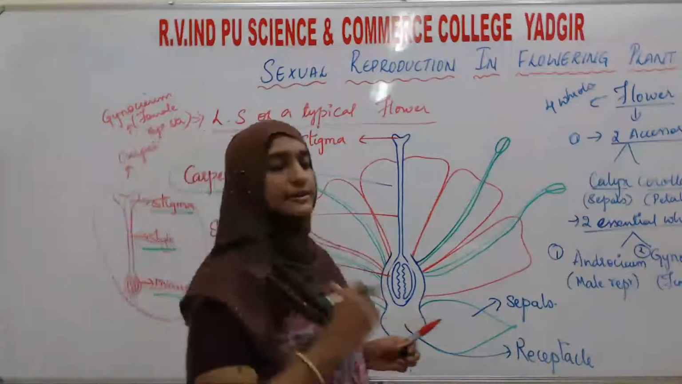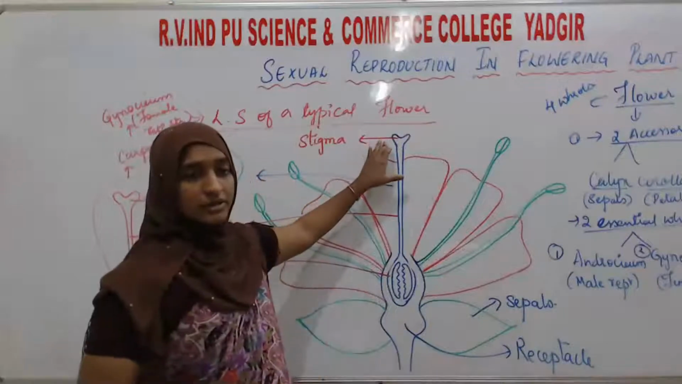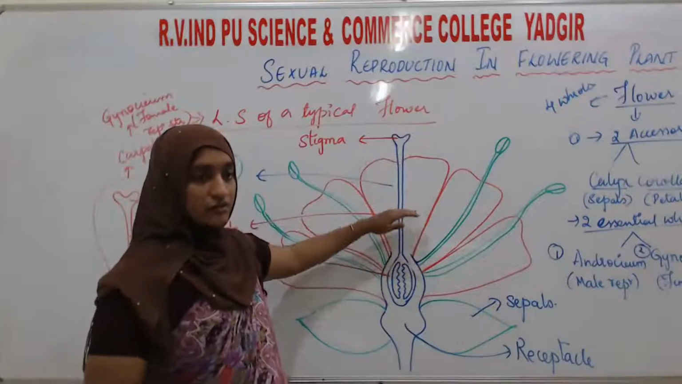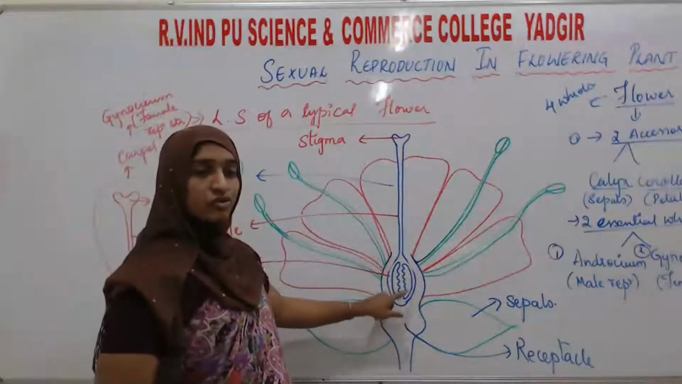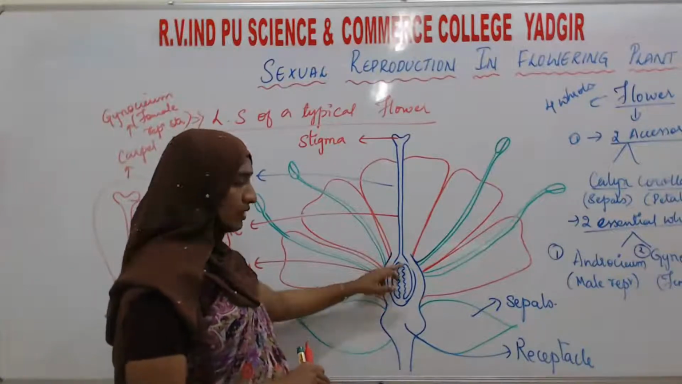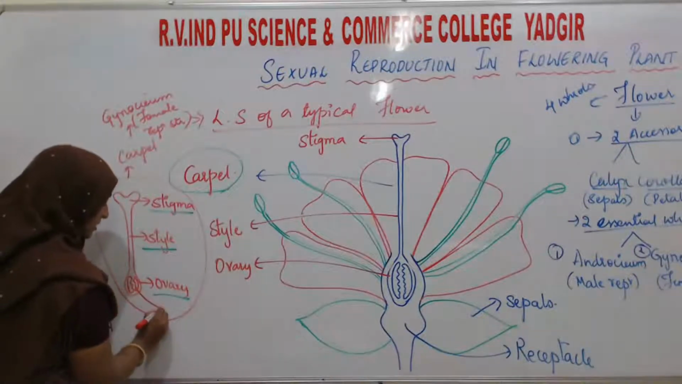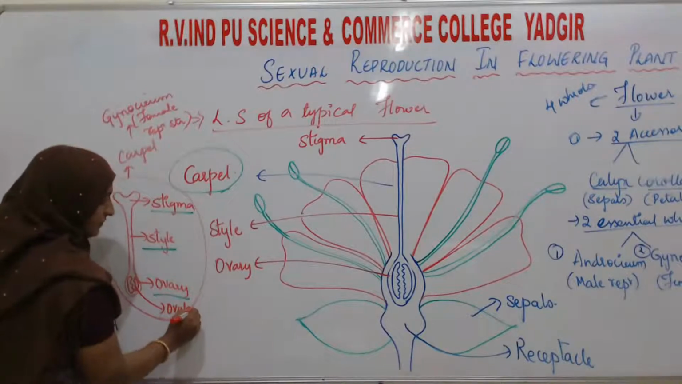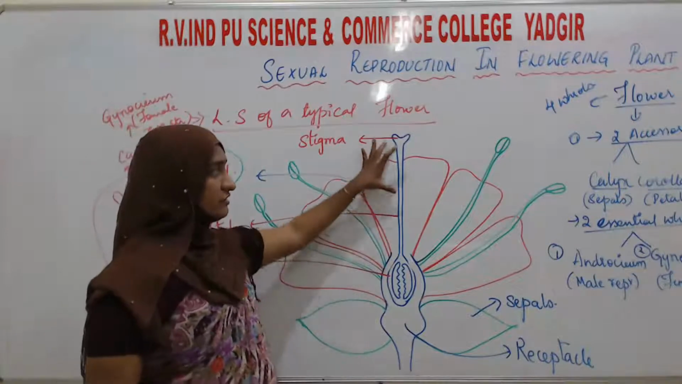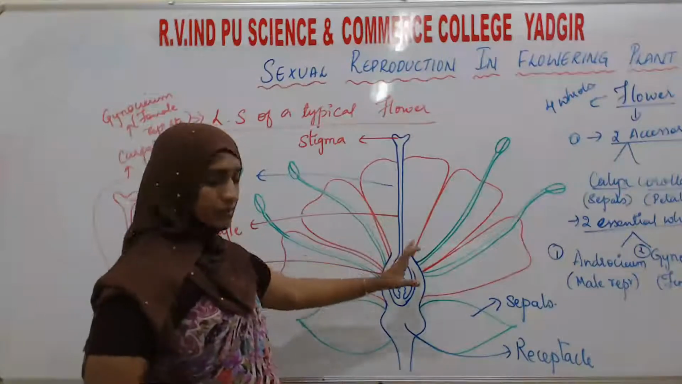Stigma is present at the terminal part of the flower, as you can see here. Style is a slender filament or tube-like structure, which terminates into a swollen part at the basal region of the flower, that is the ovary. And here in the ovary, you can see small structures, they are the ovules. Further you will come to know about the ovules. So this is about the female reproductive structure. Next we will go for the male reproductive structure.